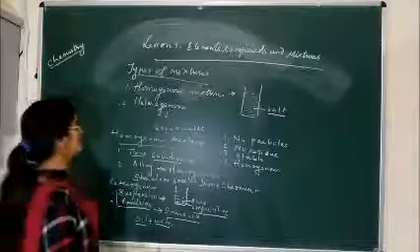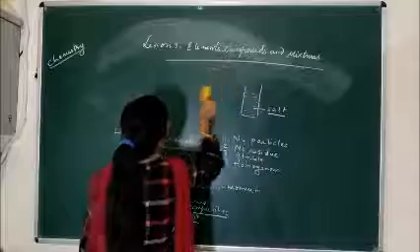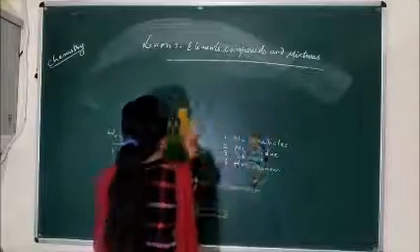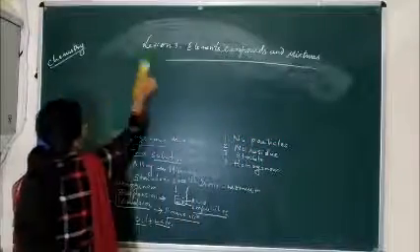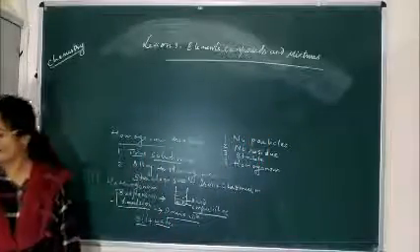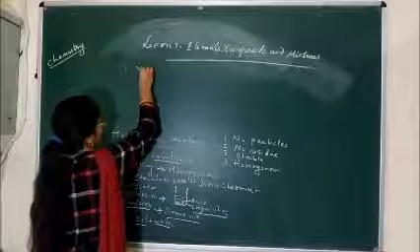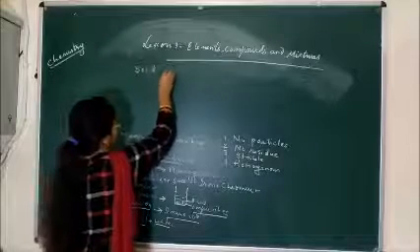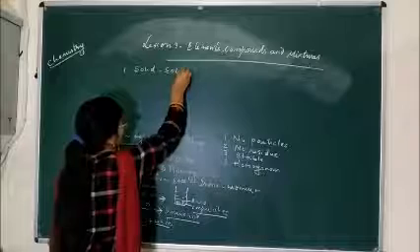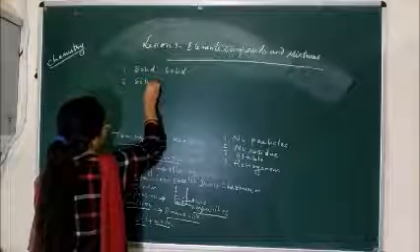Now the next thing I want to tell you is the different types of mixtures on the basis of the dispersed phase and the dispersing medium they have. Again it is divided into various categories. First is the solid-solid mixture. Second is solid-liquid mixture.